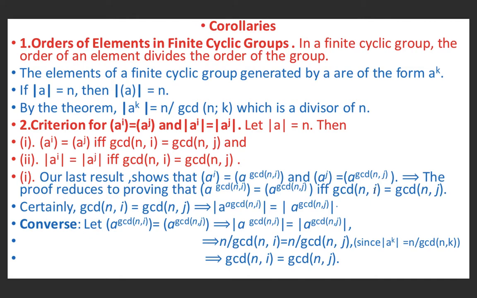Therefore, it is sufficient to show that a raised to power gcd(n,i) equals a raised to power gcd(n,j) if and only if gcd(n,i) equals gcd(n,j). But we know that gcd(n,i) equal to gcd(n,j) implies that a raised to power gcd(n,i) equals a raised to power gcd(n,j).